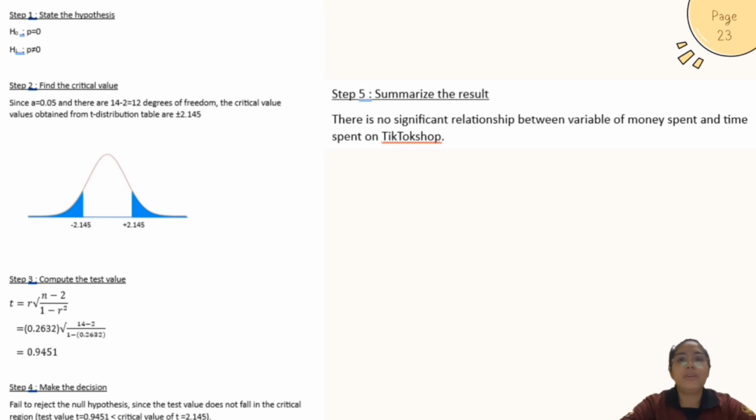Step 3, compute the test value using the formula r multiplied by square root of n minus 2 over 1 minus r squared. After we substitute the values into the formula, we get 0.9451. The next step is make the decision. So, we fail to reject the null hypothesis since the test value does not fall in the critical region. The last step is summarize the result. Therefore, there is no significant relationship between the variables of money spent and time spent on TikTok Shop.